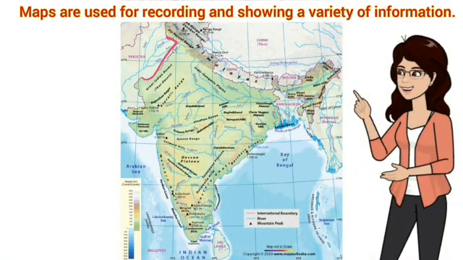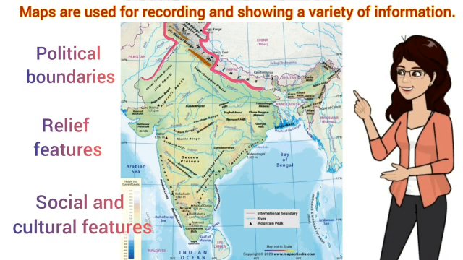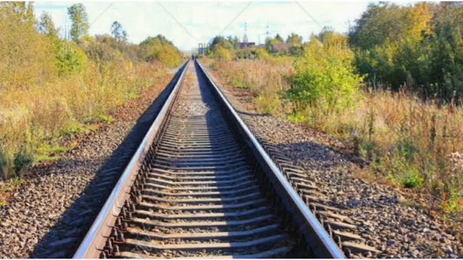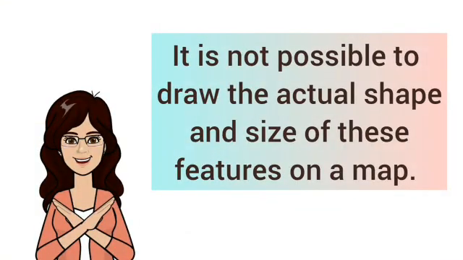As you know, maps are used for recording and showing a variety of information such as political boundaries, relief features, social and cultural features like temples, buildings, railway lines, etc. But it is not possible to draw the actual shape and size of these features on a map.